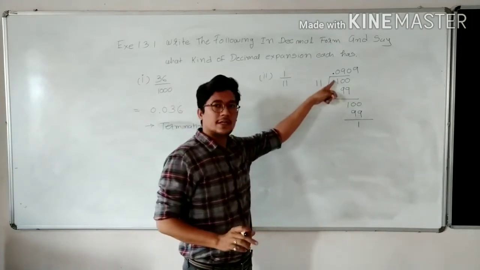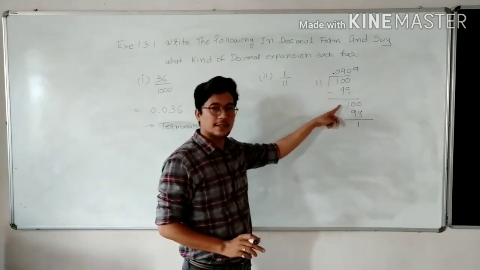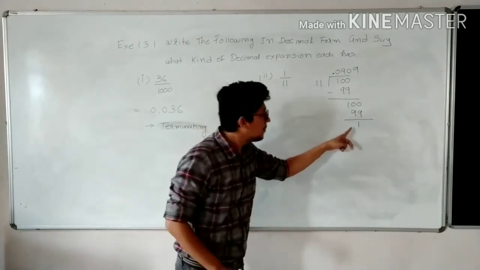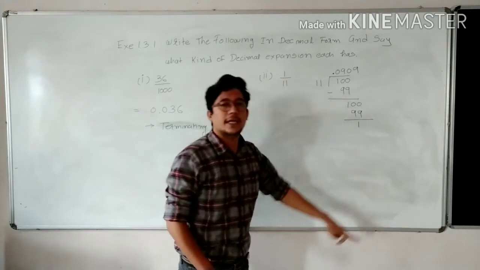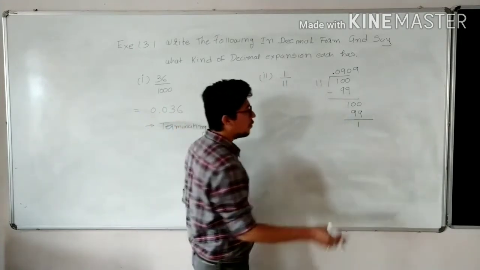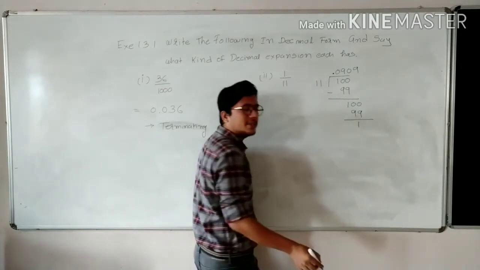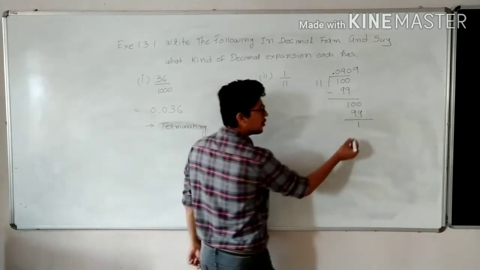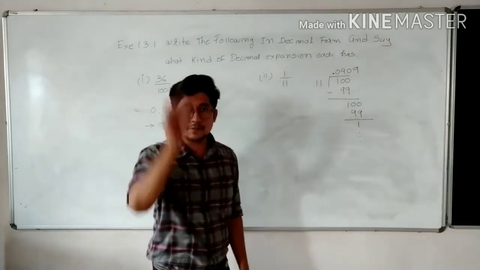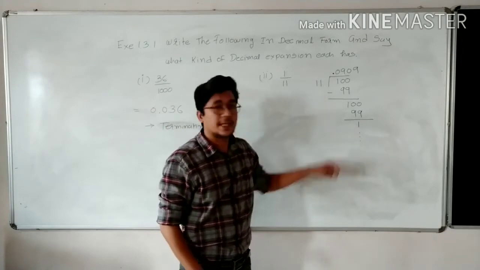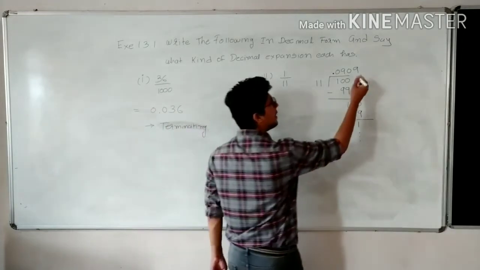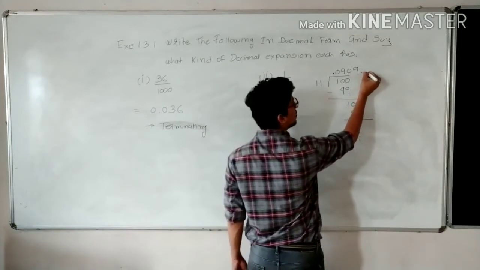Why? Because 1 is over here also, 1 is over here also, 1 is over here also, and I can say without doing a problem, 1 can be repeated as many times as we are doing the division. Yes or no? So what we will do here, the same thing happens again and again. So we will put 3 dots over here in a vertical position. 1, 2, 3. That means the remainder is repeating itself. Yes or no? In the same way, in the quotient also we have to put 3 dots.